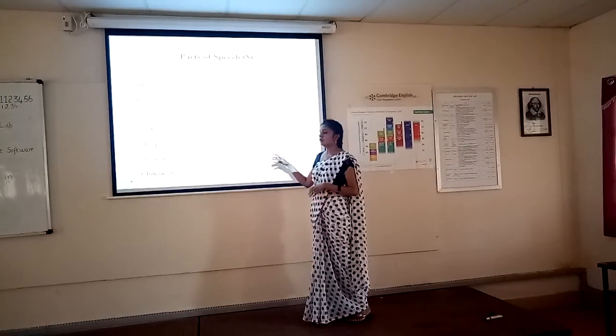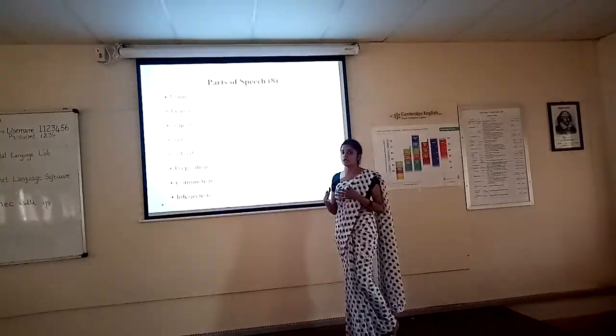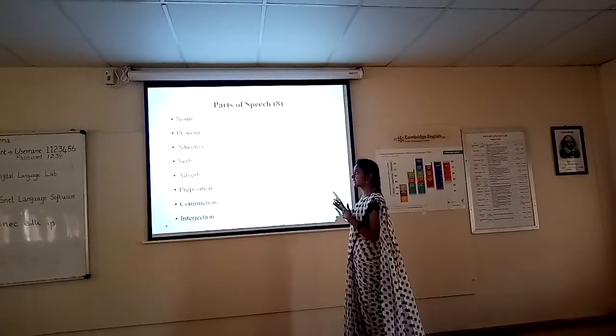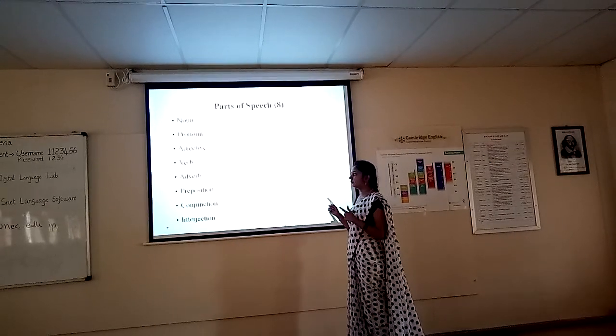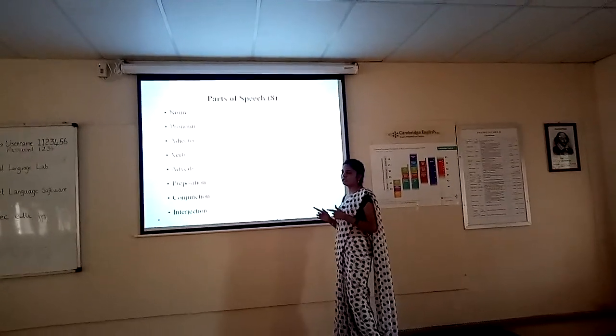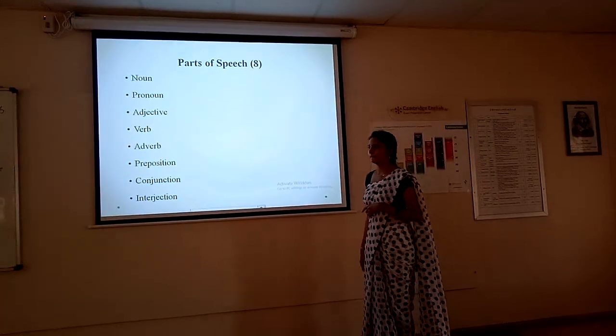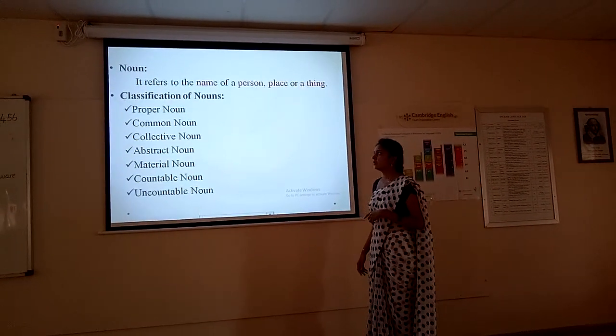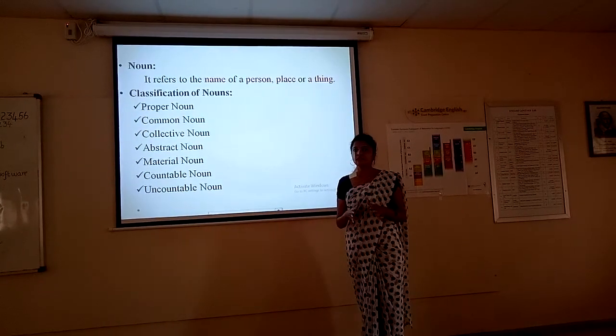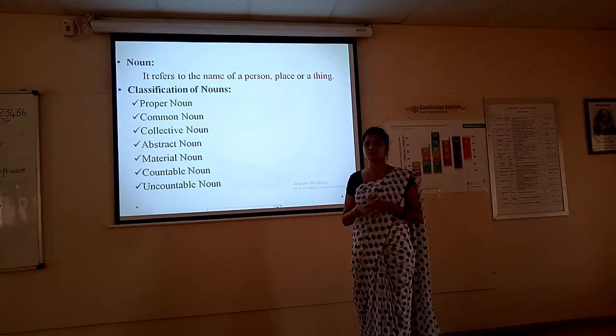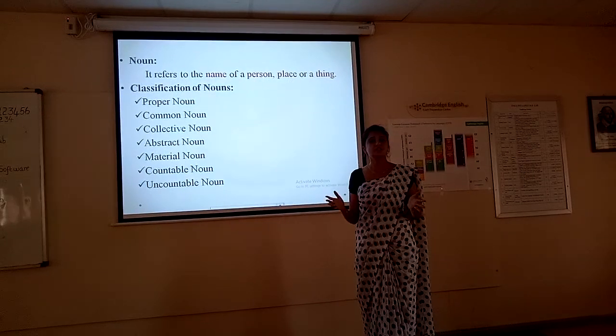So first thing is noun, but actually we have 8 types of parts of speech. First one is noun, then pronoun, adjective, verb, adverb, preposition, conjunction and interjection. So the first thing we are going to discuss is the noun. Noun always refers to a person, a name, a place or a thing. Anything if you can give a name, that is called a noun.